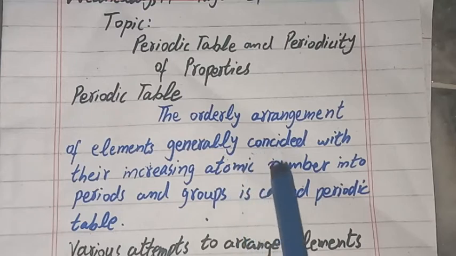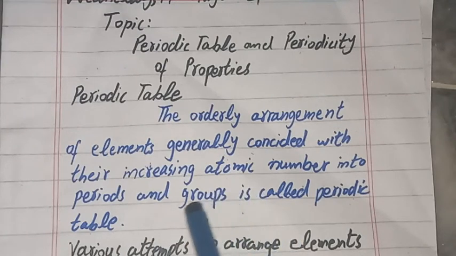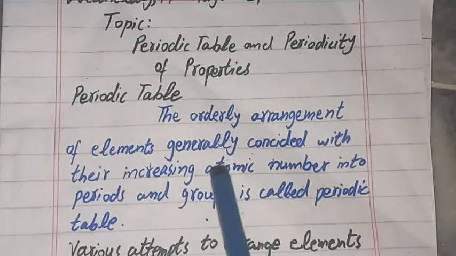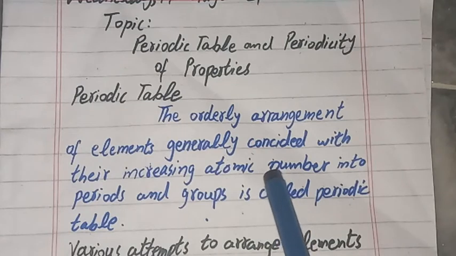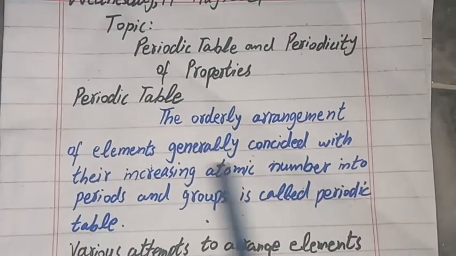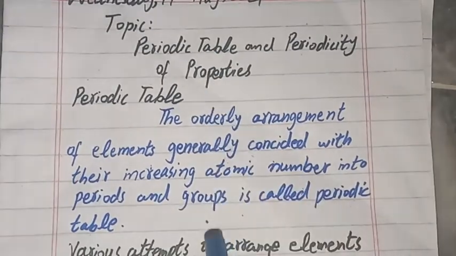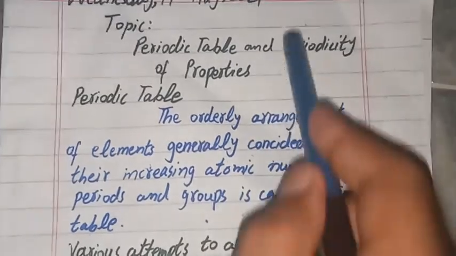So many scientists tried to arrange elements in many patterns and many ways, and the final way was that the elements were arranged according to their increasing atomic number. The elements are arranged into groups and periods. Periods are horizontal lines, from left to right, and groups are vertical lines, from up to down.